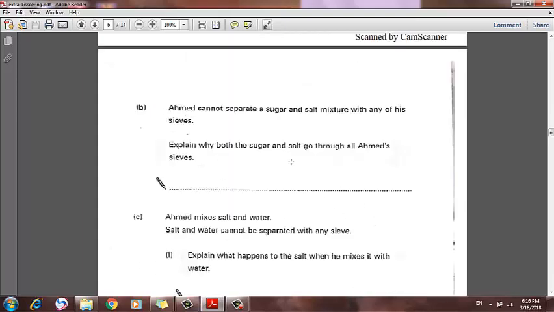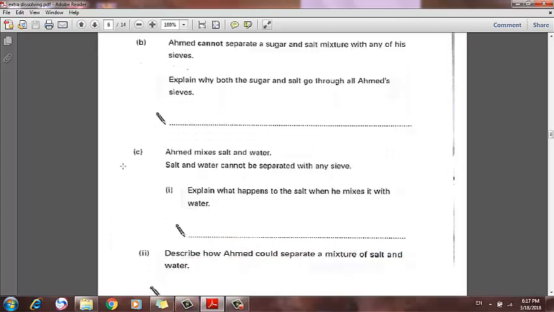B. Ahmed cannot separate a sugar and salt mixture with any of his sieves. Remember, sugar and salt mixture. He cannot separate them using any of his sieves. As you know, sugar and salt are mostly of the same size, so he cannot separate them using a sieve. Explain why both sugar and salt go through all Ahmed's sieves. Because they have the same size of particles, and they are very small. That's why they pass through all of Ahmed's sieves.